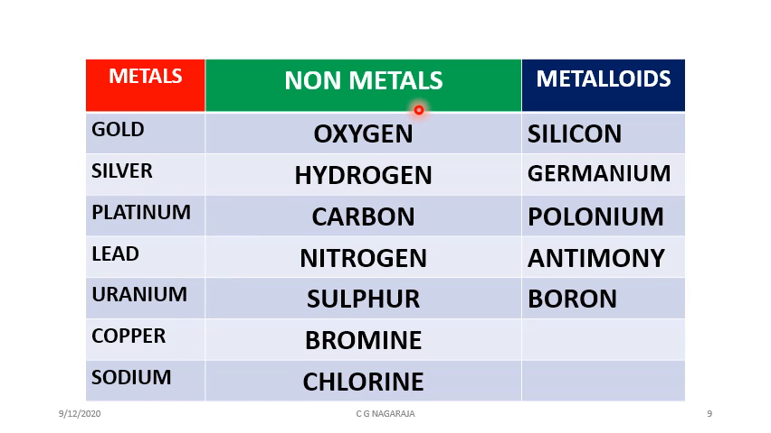Now we come into non-metals. We have oxygen, hydrogen, nitrogen, chlorine, they're all gases. Carbon is a black solid. Sulfur is a yellow solid. Bromine is a liquid. They can exist in different forms. Metalloids: silicon is one example, germanium, polonium, antimony, boron. Now these are the three different types of materials we have on the planet.